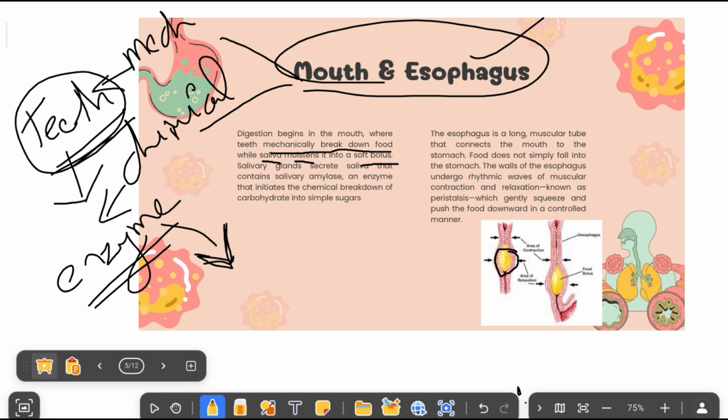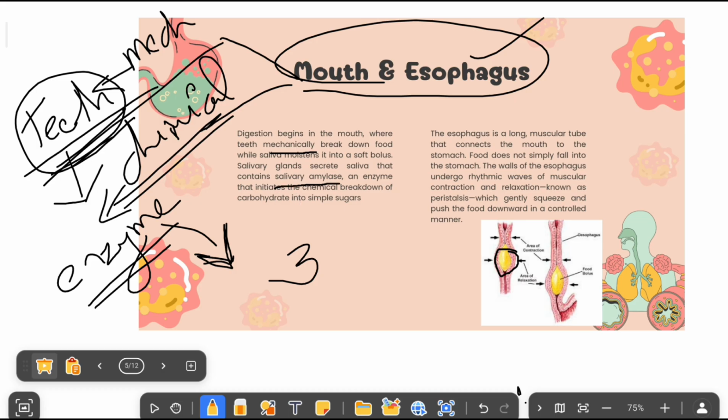Now, this is what is happening in the mechanical section. Now we have the chemical section. In the chemical section, saliva is produced with the help of salivary glands. We have three pairs of salivary glands in our mouth. These salivary glands produce saliva, and this saliva contains an enzyme called salivary amylase. Remember this enzyme. Salivary amylase will break down carbohydrate into simple sugar.